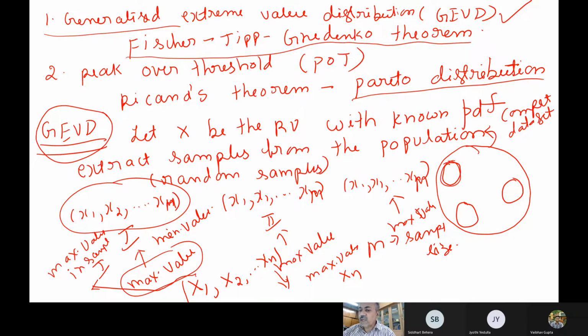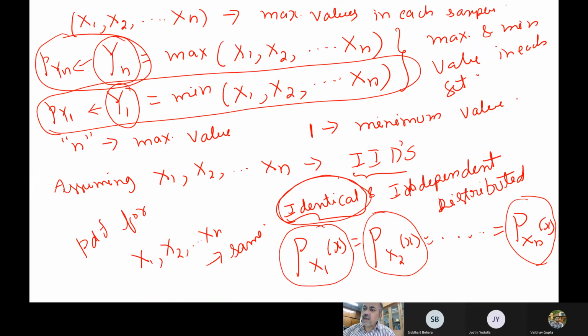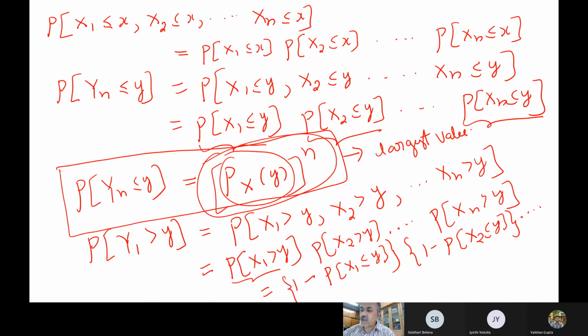The basic philosophy, as we have already said, is that if you have the data, the extreme values will have a separate probability density function rather than the entire data itself. So we had two distributions. I have shown you how to construct this: you take several samples, you take the maximum values, and then you can extract the largest value. This is what we have said.